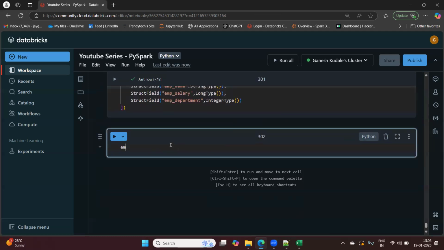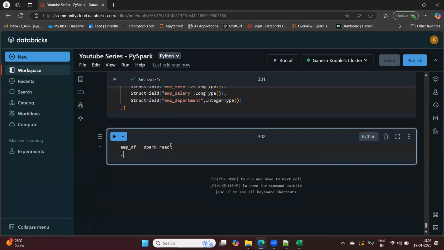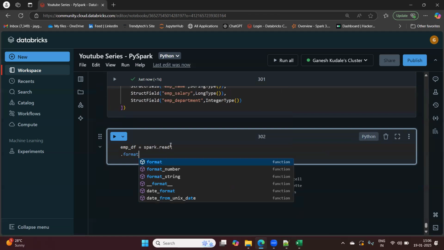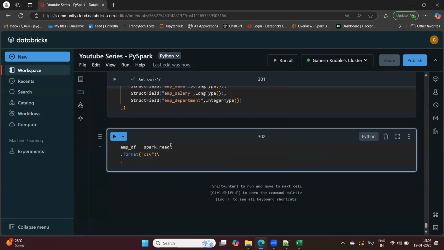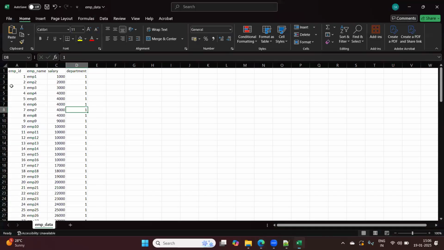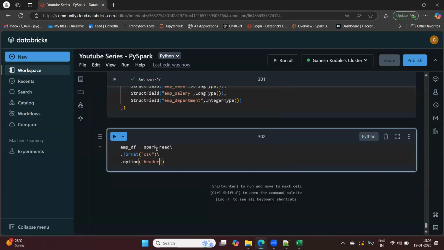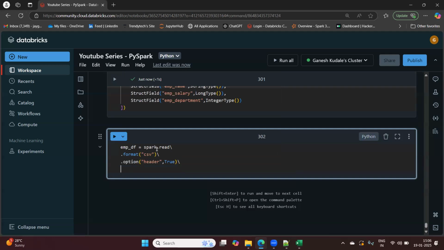Now I'll quickly create the data frame. You all know we can use the standard spark.read data frame reader API while creating the schema. For the option, we have to keep header as true because I want to consider the first row as the header and not as actual data.